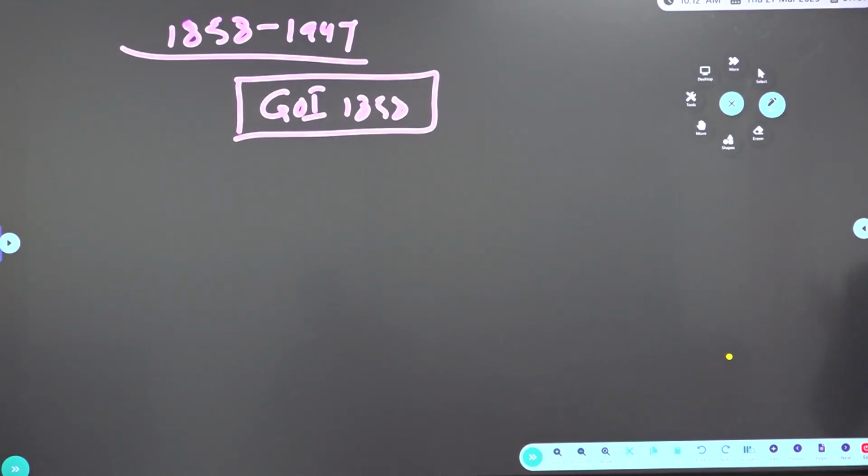That is the reason why direct Crown rule started in India. But till 1857, it was under the possession of the East India Company. So from 1858 onwards, the East India Company's territory was transferred to the British Crown, meaning it became directly under the rule of the British Crown.